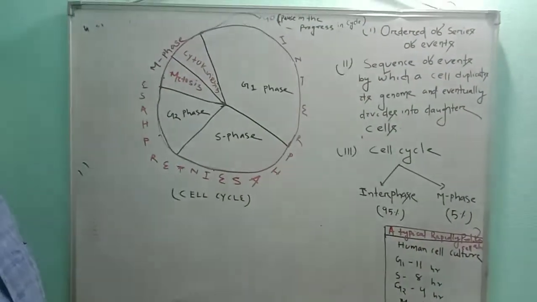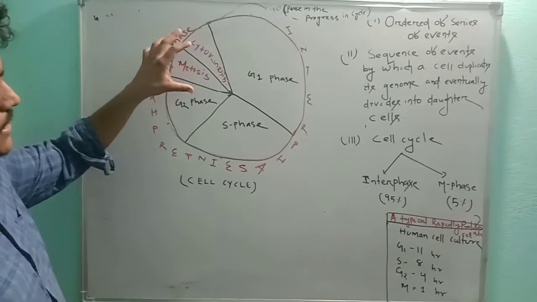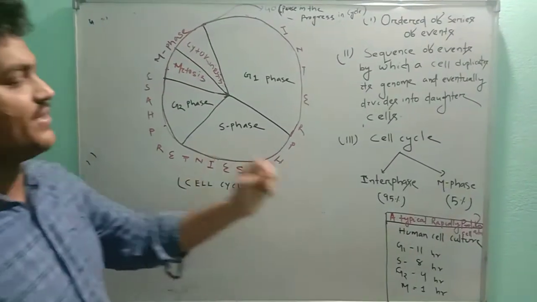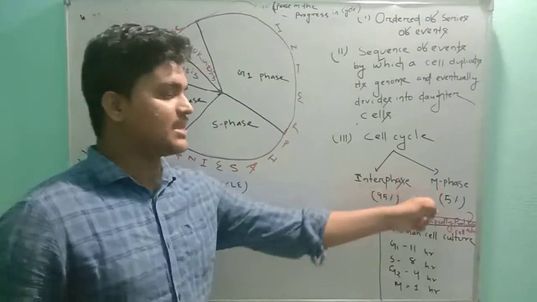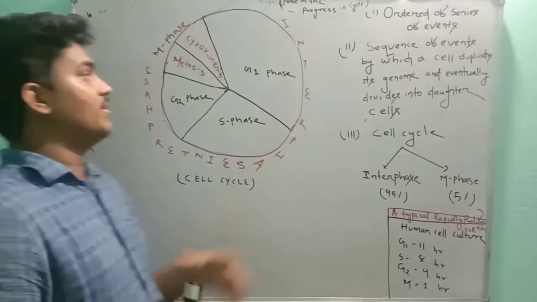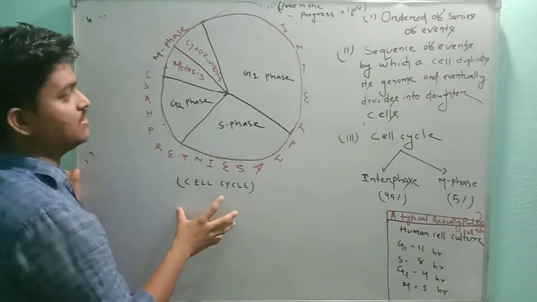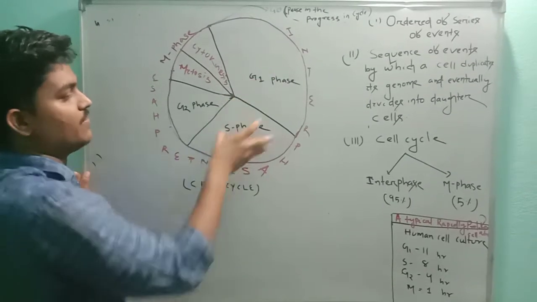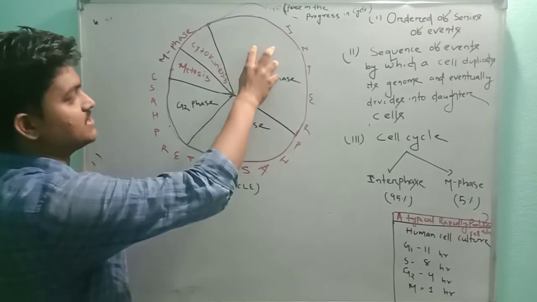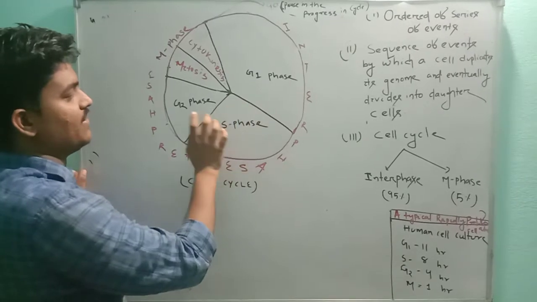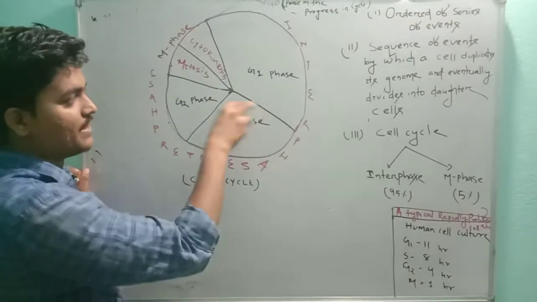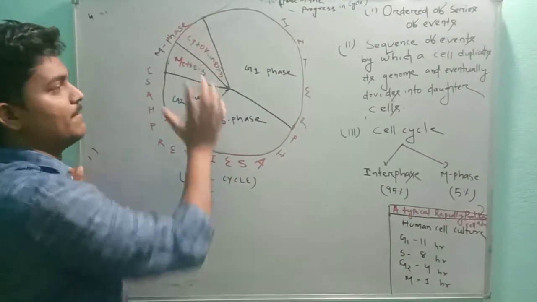Okay, so in a cell cycle there are two phases. One is interphase, another is M phase. This is the graphical pie diagram of cell cycle. Here is the interphase. It has three parts: G1 phase, S phase, G2 phase. These are the subphases of interphase, and this is the M phase.